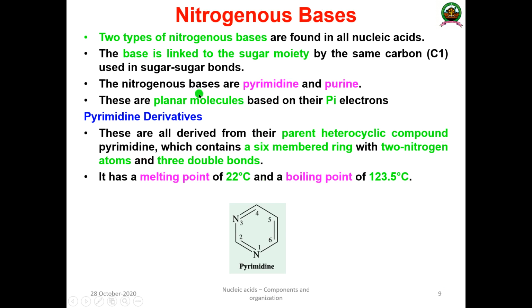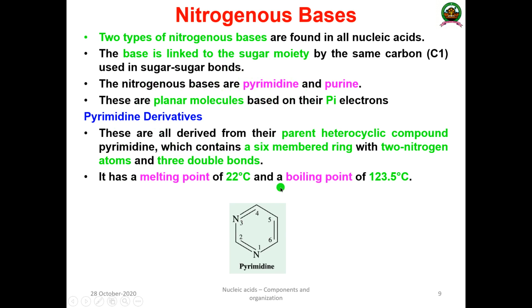There are 2 types of nitrogenous base found in all organisms. This base is linked to a sugar moiety, as I said, by a phosphodiester linkage. In carbon number 1 of the sugar, a bond will be produced. And the nitrogenous bases are of 2 types.